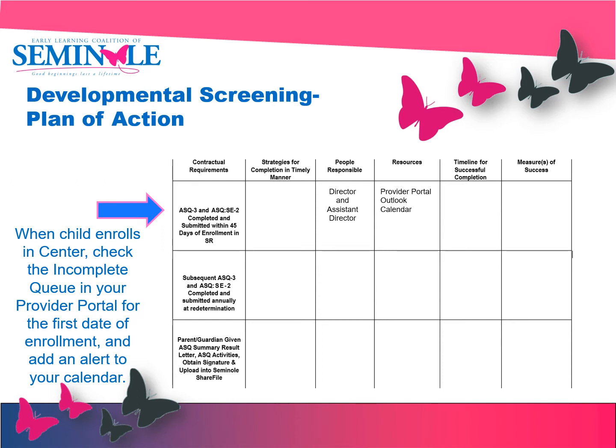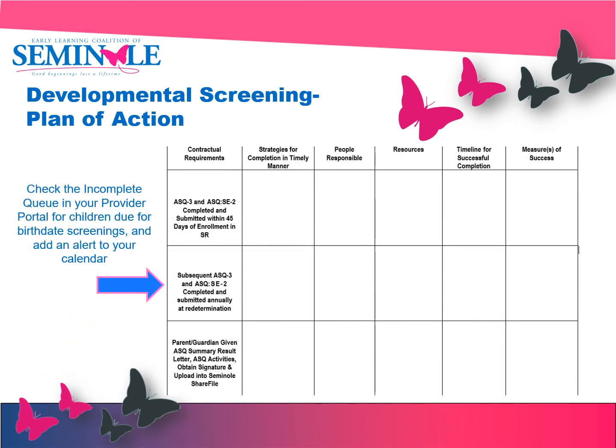Next, what is the timeline for successful completion? Will you have the child's screening completed within the first week of attendance at your center? This will look different for each center as you put into place your policies and procedures. Last, how will you measure the success for completion of the 45-day ASQ3? Are the 45-day ASQ3 requirements and contractual deadlines being met? How will you ensure that these are being met? One example for this may be to create an Excel spreadsheet with dates of when each screening was completed.